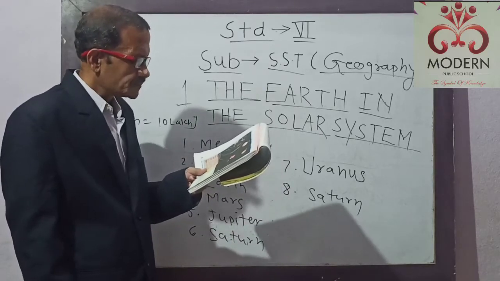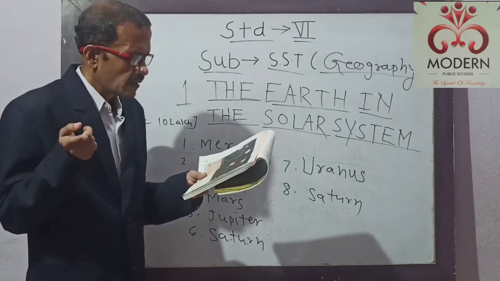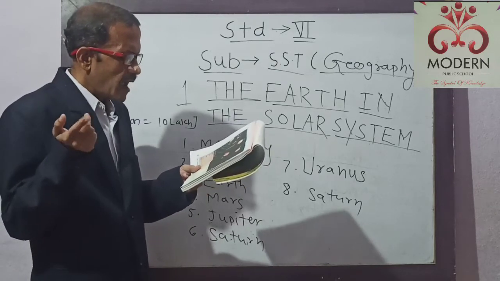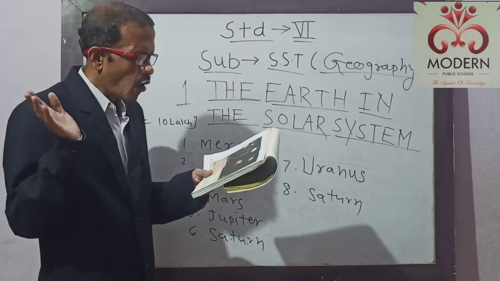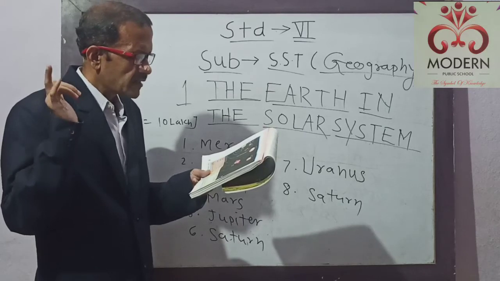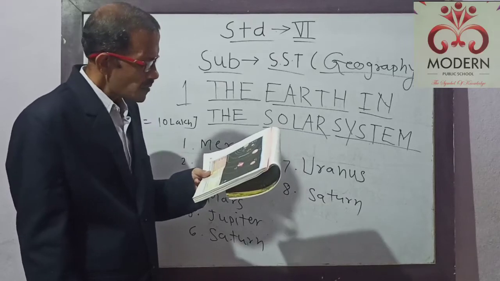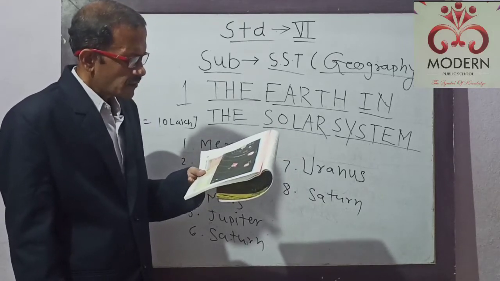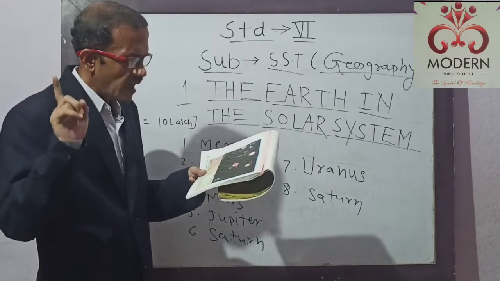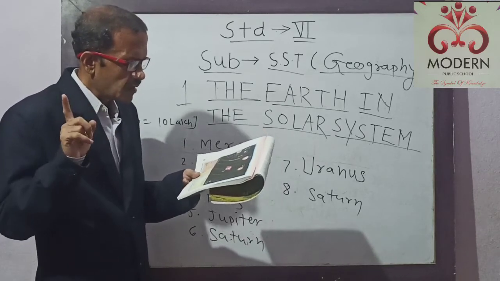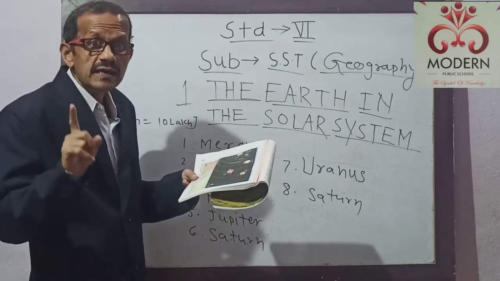Then about Saturn, one orbit around the Sun 29 years and 5 months, and one spin on axis 10 hours 40 minutes, and the number of moons Saturn has is 53. Uranus, one orbit around the Sun 84 years, and one spin on its axis 17 hours and 14 minutes, and the number of moons that Uranus has is 27.